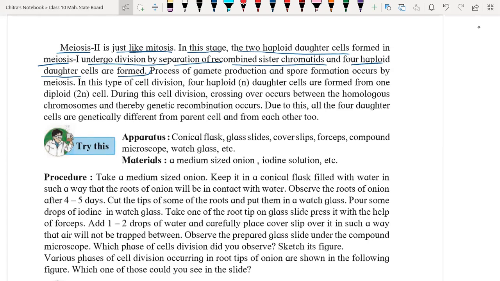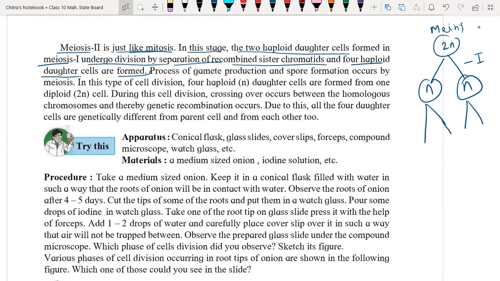So in meiosis I, the 2n set of chromosomes is going to divide into two parts, so two haploid cells are formed. Then these again divide to form two haploid cells each. So now we have n set of chromosomes here, here, and here. This is meiosis II, so now we have a total of 4 haploid cells.